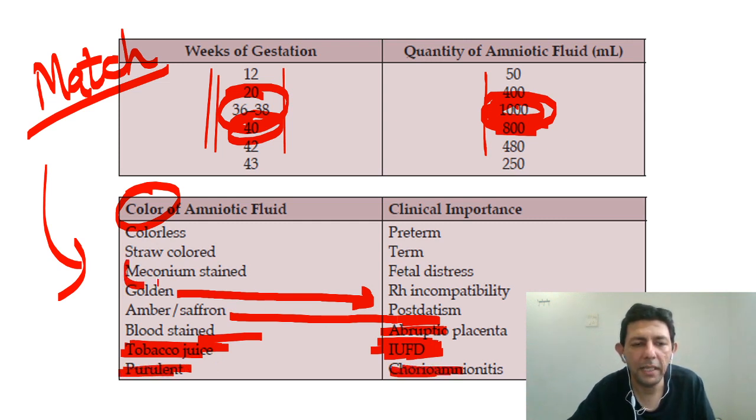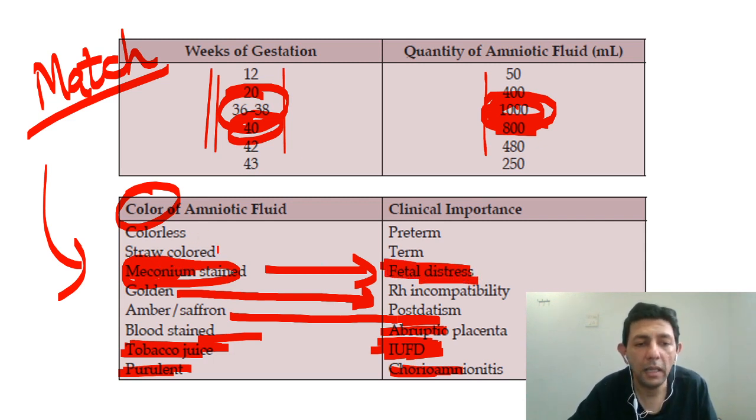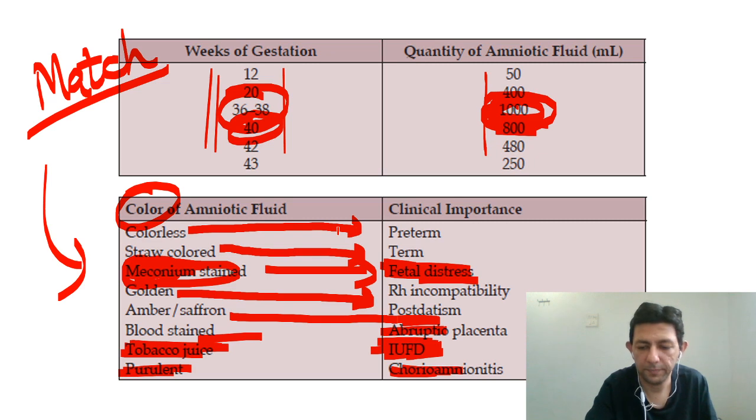By the way, many times when the baby passes meconium, it could be a sign of fetal distress, though not always, but baby passing meconium could indicate fetal distress. Normal liquor is straw colored, that is at full term, and colorless liquor indicates a preterm fetus.